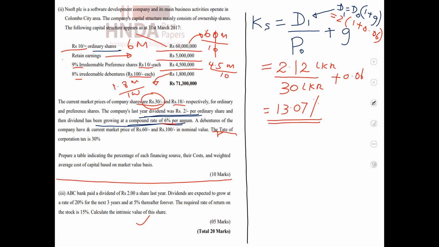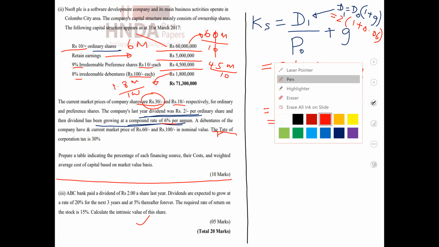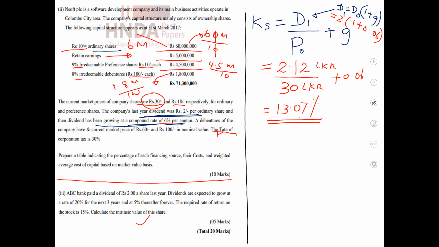When it becomes redeemable, we have to calculate the IRR value as the cost of capital. When it becomes irredeemable, here we have to adopt the simple equation we discussed. What is the equation?